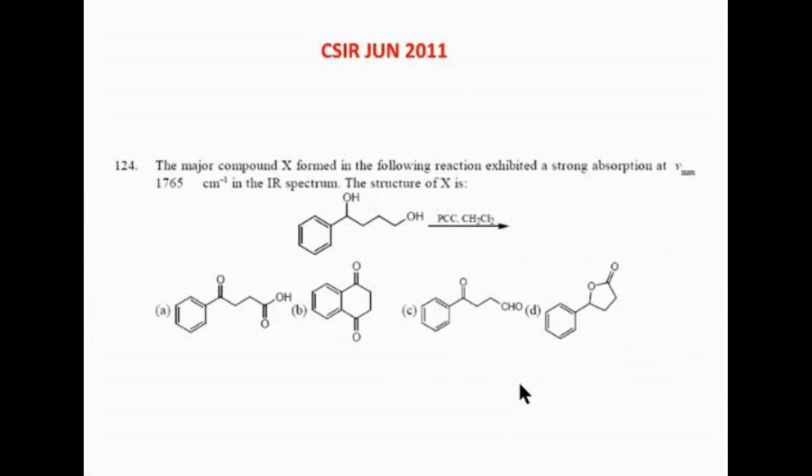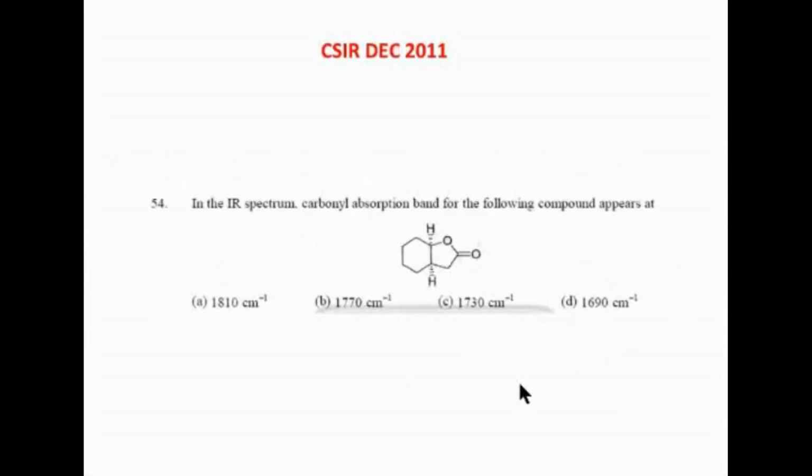Yes, ma'am. Okay. Next question. In the IR spectrum, carbonyl absorption band for the following compound appears at. Tell me, guys. Option B, madam. Option B, very good.